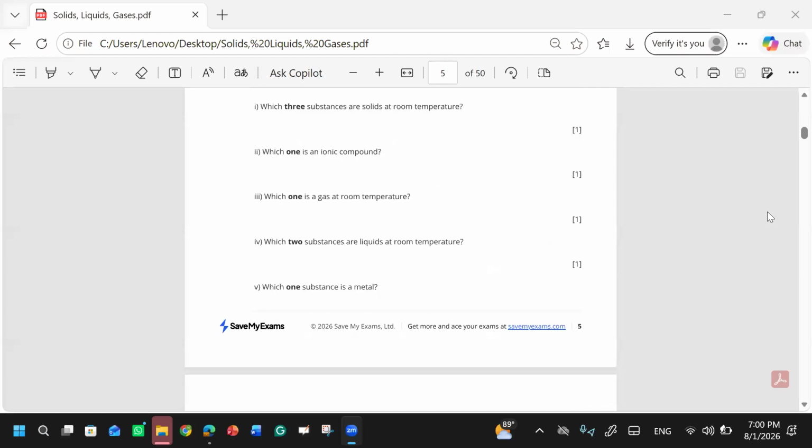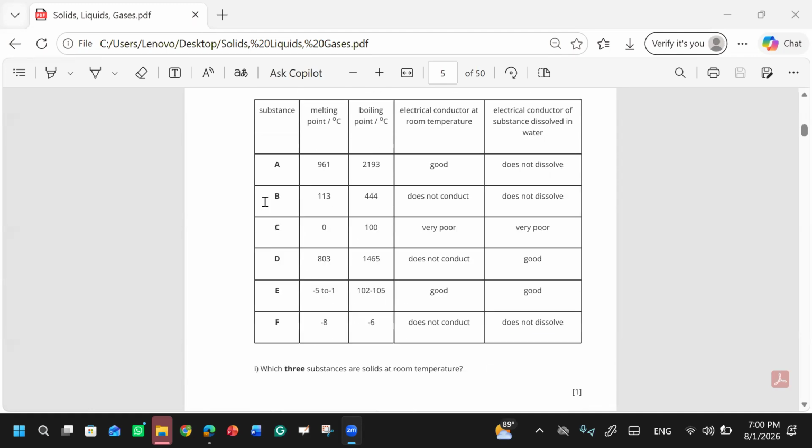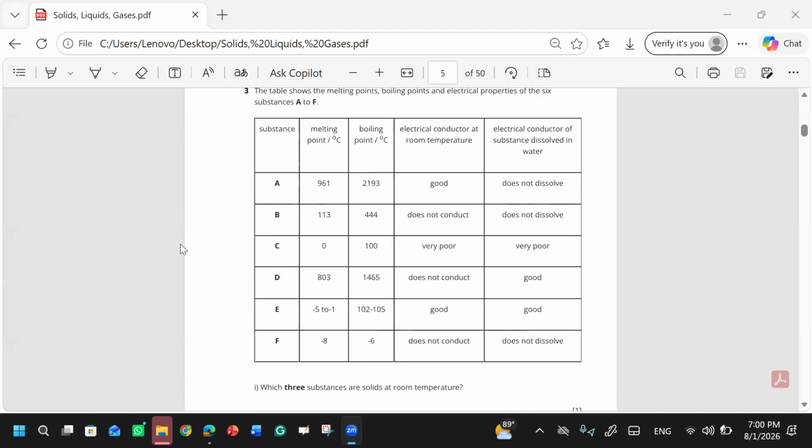Okay, sorry, we were on part number three. Which one is a gas at room temperature? You have to tell me the gas. Is it F? Because if you see the melting and boiling points, the boiling point is -6. It's below room temperature.